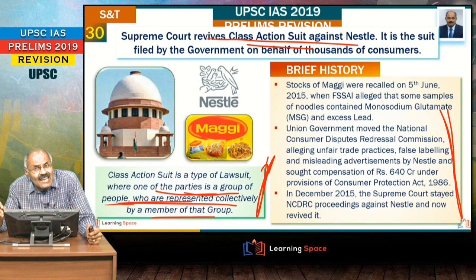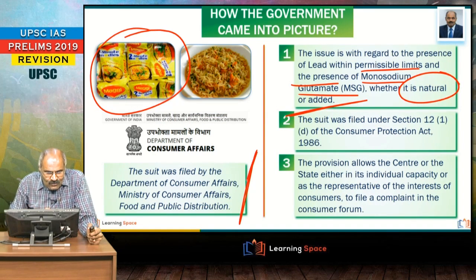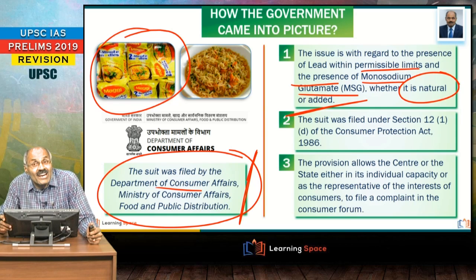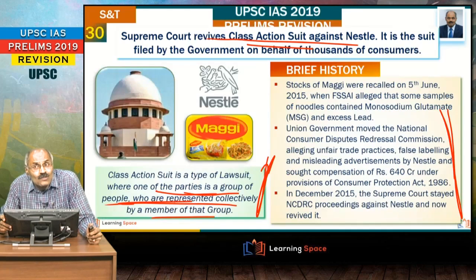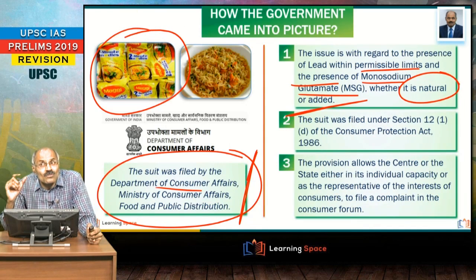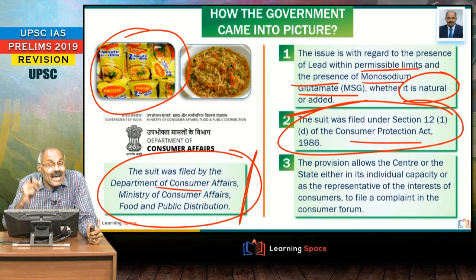Right friends, this is class action suit, and in this case the Supreme Court revived the class action suit against Nestle in the Maggi noodles case. Right, and the suit was filed by the Department of Consumer Affairs, Ministry of Consumer Affairs, Food and Public Distribution on behalf of the affected people. First, the Supreme Court stayed the proceedings and later on it revived it. Right friends, please don't forget. And the suit was filed under the Consumer Protection Act. Right. So this is all about this Maggi noodles case.